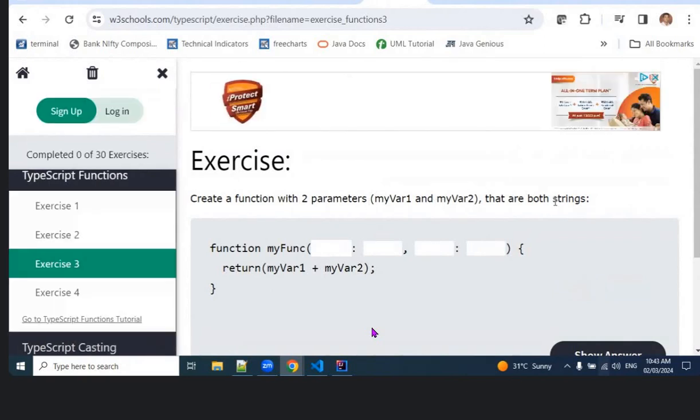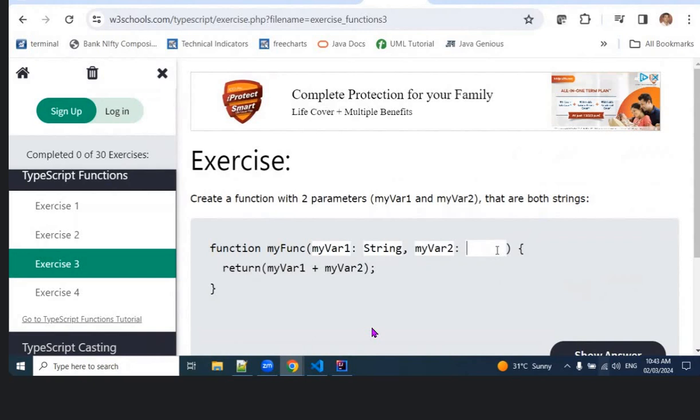Create a function with two parameters, my variable 1 and my variable 2, that are both strings. So first property, colon, data type, then property, colon, data type. MyVar, colon, then data type.